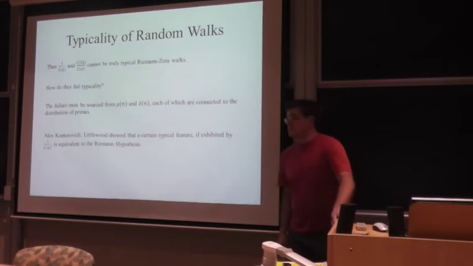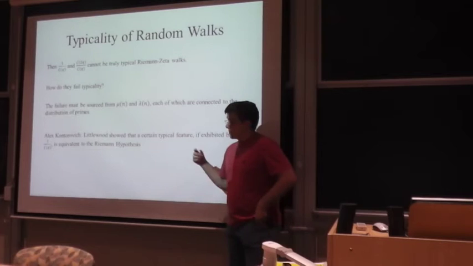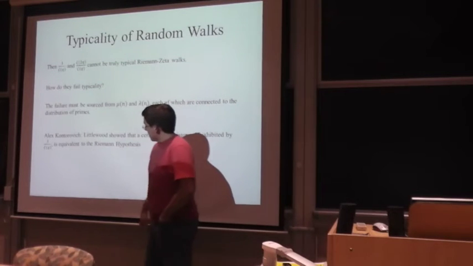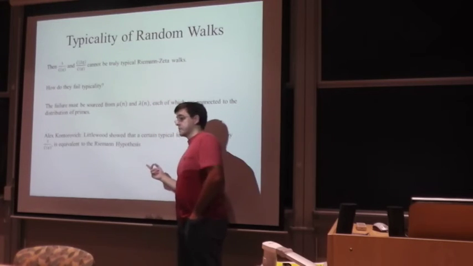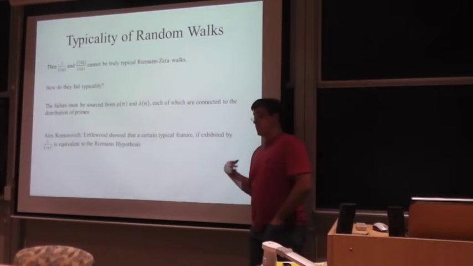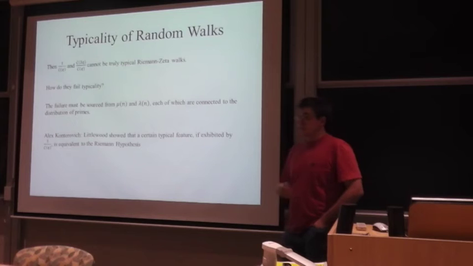So Alex Kontorovich pointed this out to us, that Littlewood showed that a certain typical feature, if exhibited by 1 over zeta q, is actually equivalent to the Riemann hypothesis, which is very encouraging for us, and perhaps also discouraging, because maybe it means we hit a roadblock.